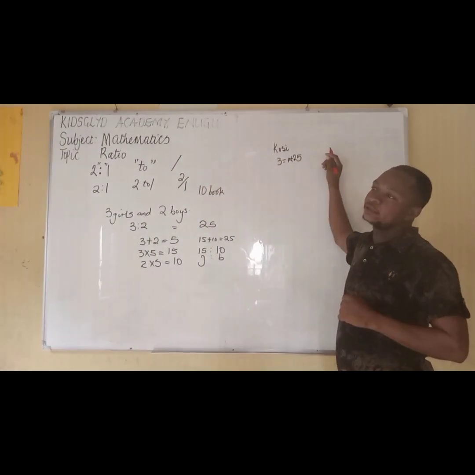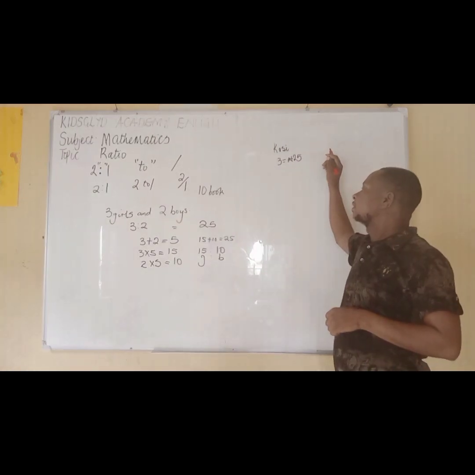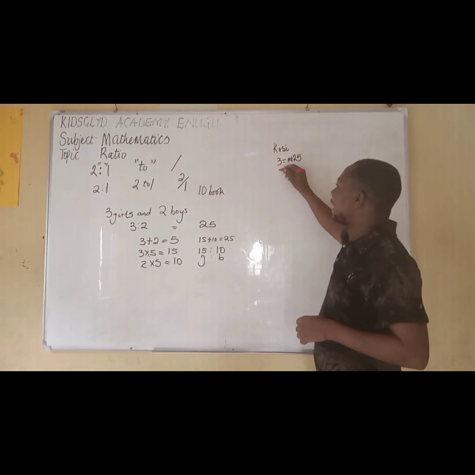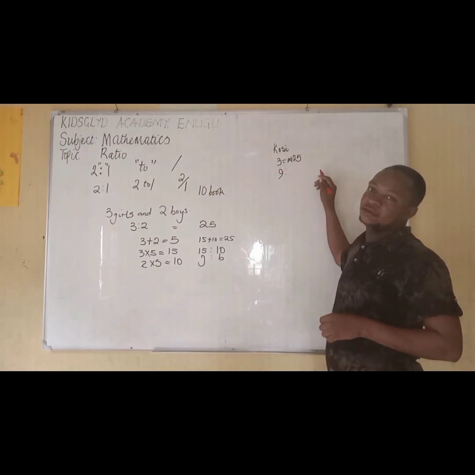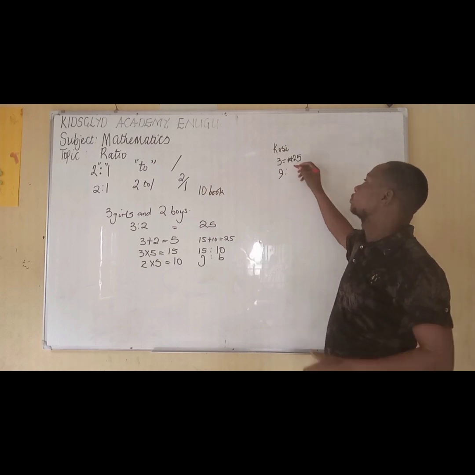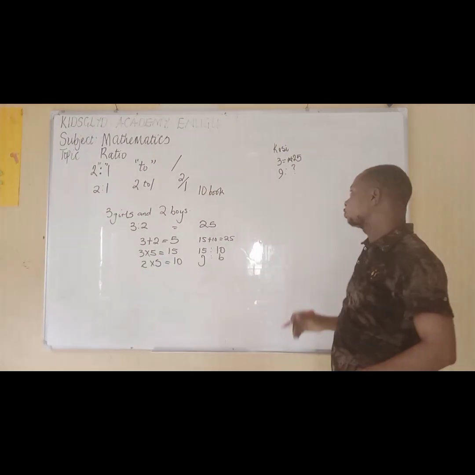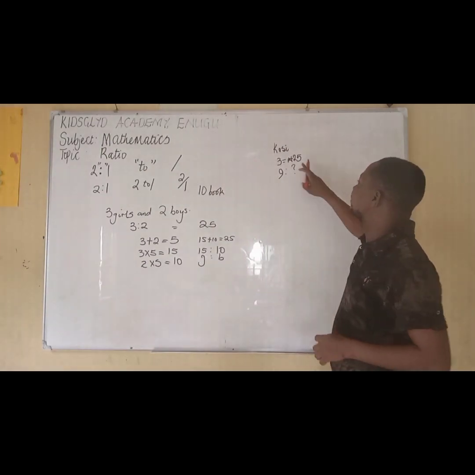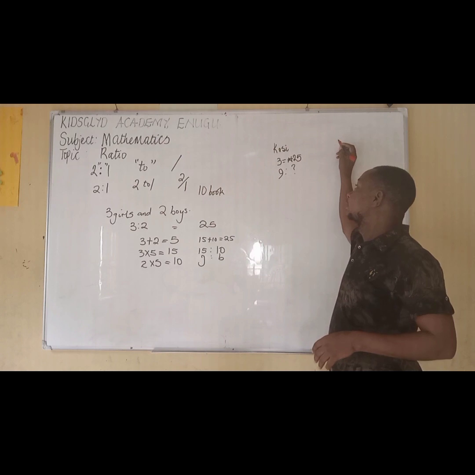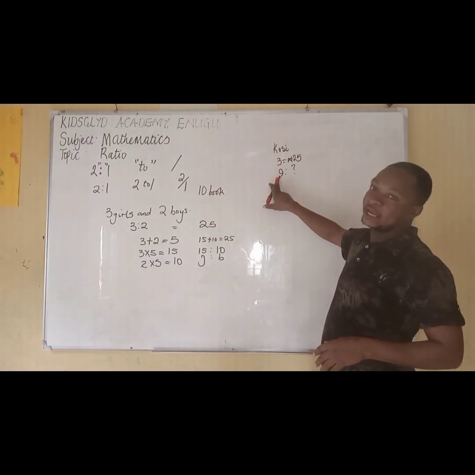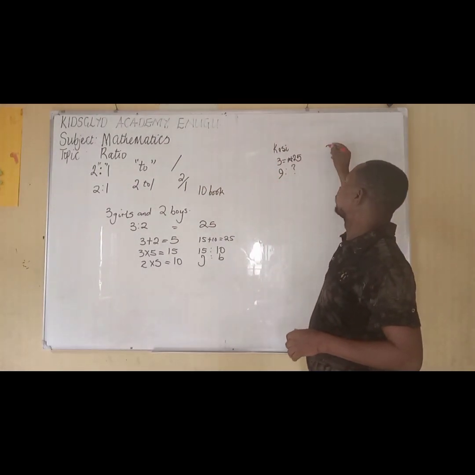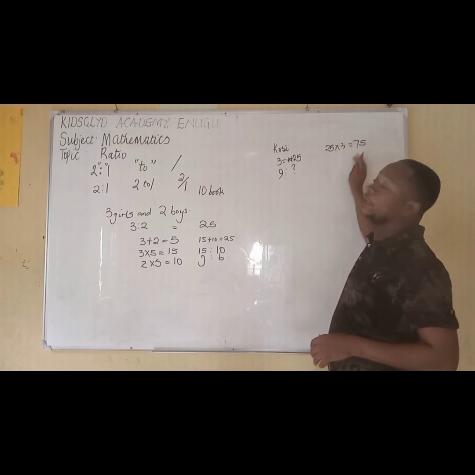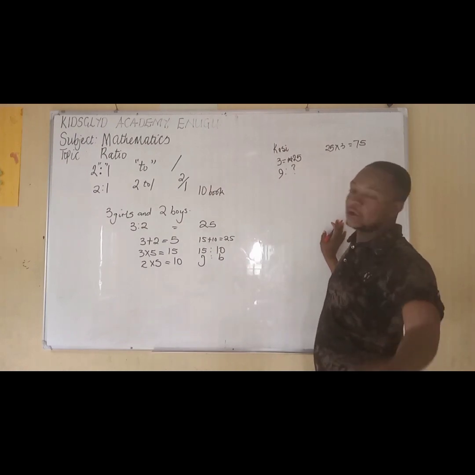Then the following day, she came back and said, since 3 is sold at 25 naira, let me now buy 9. Then we don't know how much Kosi is supposed to pay. So how much do you think Kosi is supposed to pay? The smarter ones will say, okay, since 3 is 25 naira, 3 times what will give us 9? 3 times 3. So that means 25 times 3 will now give us 75. But using ratio to solve this, let's see how it goes.